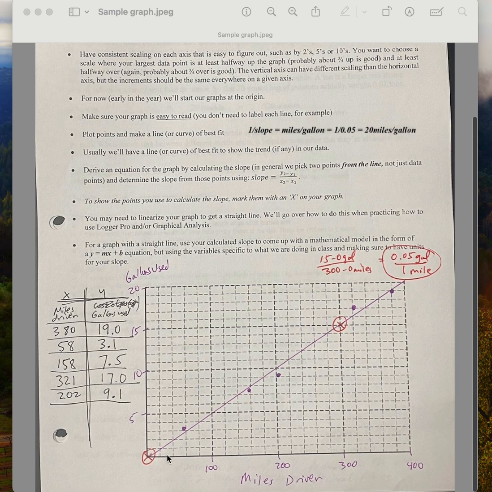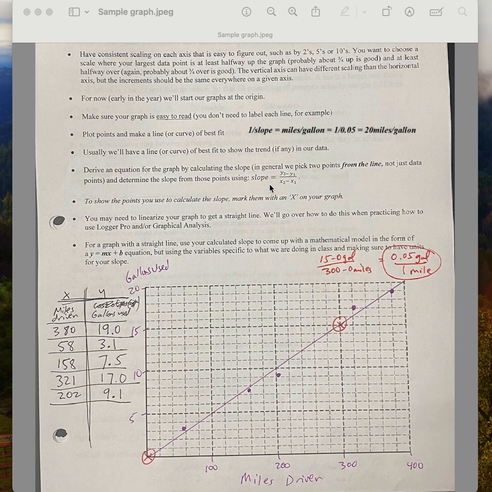Once we plot our points, a lot of times we'll look and see what pattern we have. We'll try to make a line, or it could be a curve of best fit. Those do not connect the dots, but basically they represent the best trend that we see. So in this case, when I plotted the dots, they seem to go up like that. So I have a nice straight line. I used a straight edge to do that, or a ruler.